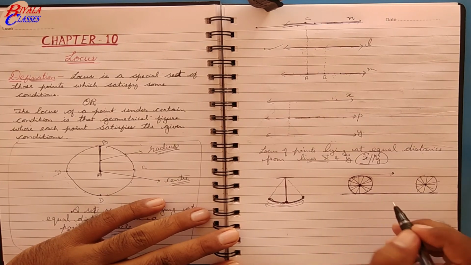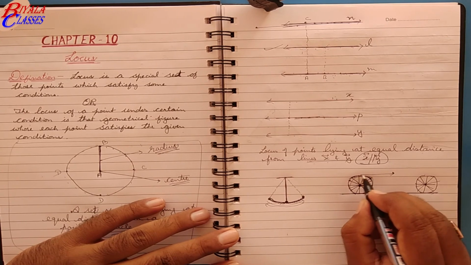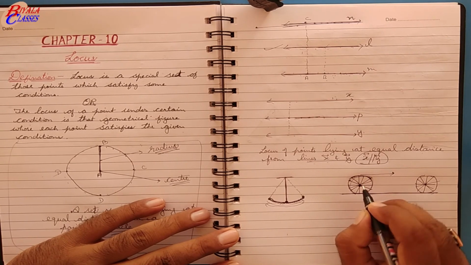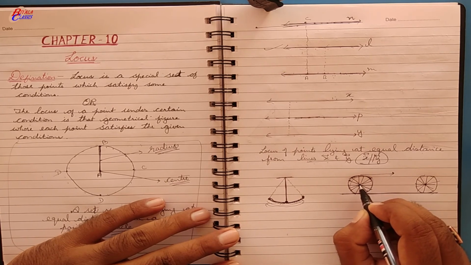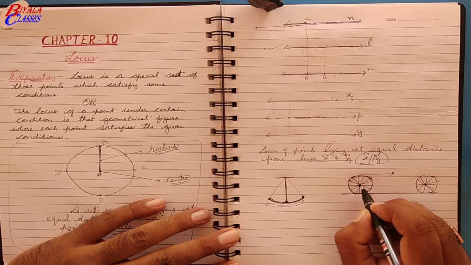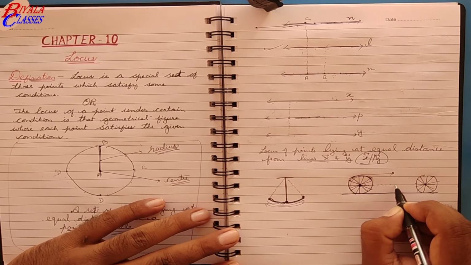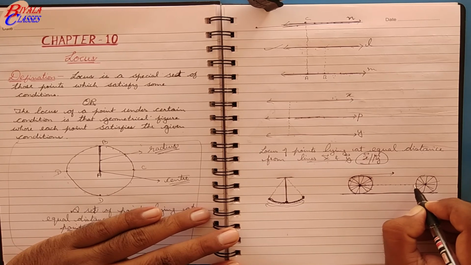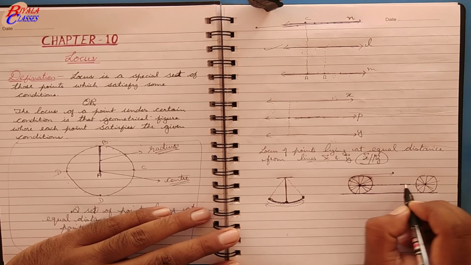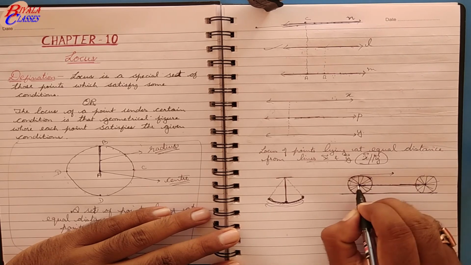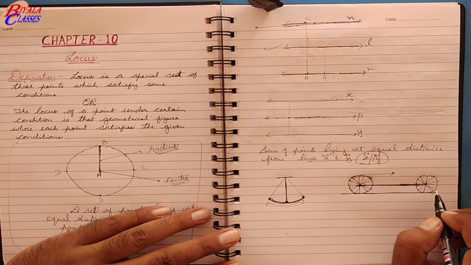What will it be? The wheel is here, the center lies here. As the wheel moves, you will see that this position of the center will not change. It will just be here only. It will keep on moving at the same level from the road. And here you will find that you again get a line through which the center is moving.